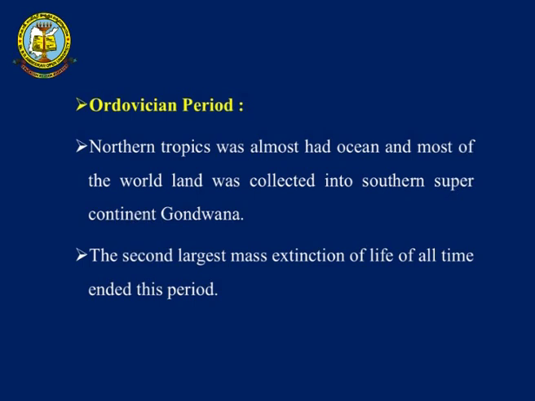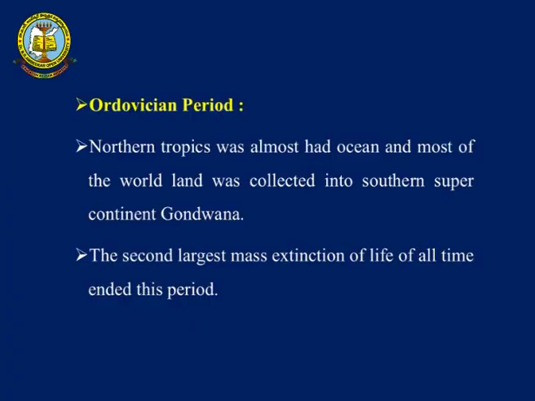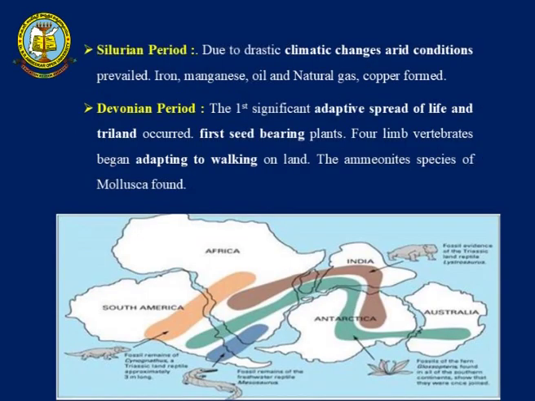Next is the Ordovician period, wherein we can see that earth was in a single landmass. At the south pole we had the land, and the north pole was covered by the ocean, and this is the period where new life has started, and also we have the second mass extinction which we can see. The Silurian period has hot climatic conditions wherein we can see the fern plants which were evolving, and due to these arid conditions we can also see the evolution of iron, nitrogen, manganese and copper.